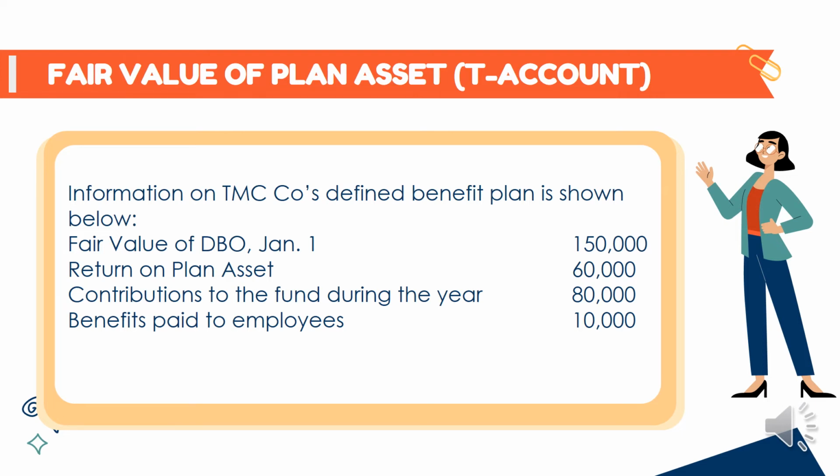The following information on Teres Marias Collection Defined Benefit Plan is shown below. First is yung fair value of plan asset ng January 1, which is 150,000. Meron ding return on plan asset, which is 60,000. Contribution to the fund during the year, 80,000. And benefits paid to employees, which is 10,000.